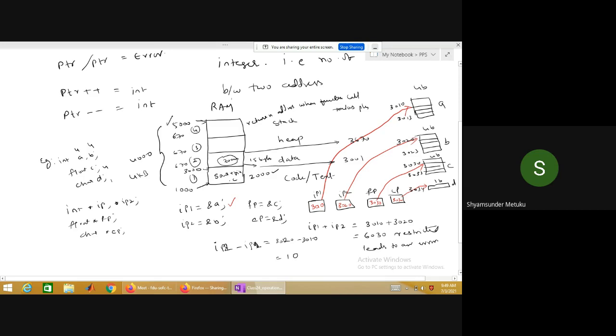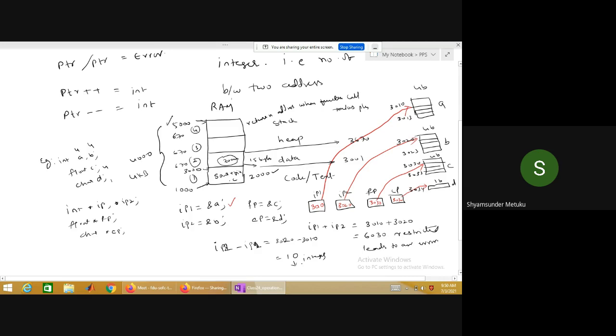So when you do the subtraction, make sure that the value can be useful, to move the pointer from one place to another place, or to know the address range between the 2 pointers we use. But it is acceptable because 10 is a value which can be represented, that we call integer. It is not basically a pointer. The value is an integer. Is it okay? 10 is an integer which is actual.